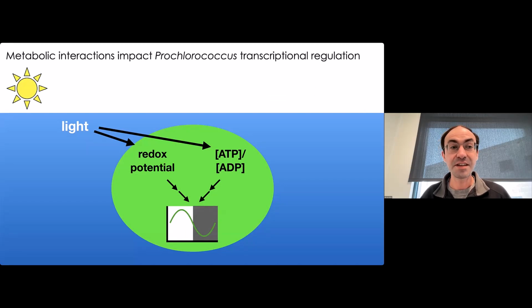So, we think that there's lots of models of how these light inputs are fed into Prochlorococcus to drive these transcriptional rhythms. Interestingly, Prochlorococcus doesn't have a complete KaiABC oscillator. It's missing the KaiA component. So it seems to be acting more of an hourglass model where these transcripts have to be reset every day due to light input, potentially acting through either redox potential in the cell or ATP-ADP ratios or other signals.